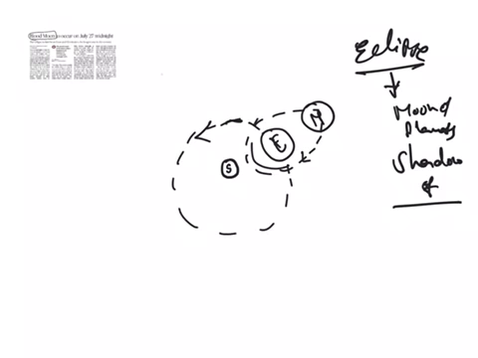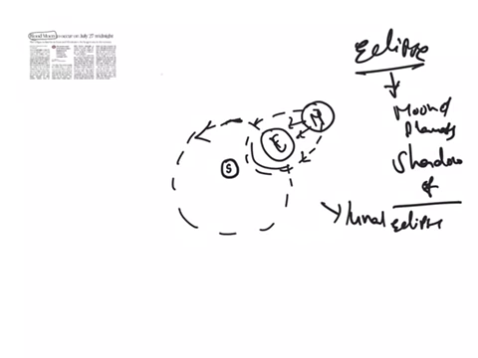Then sometimes the earth, between the sun and the moon, will block the sunlight that is being reflected by the moon. Then the moon will be under the shadow of the earth. This is called a lunar eclipse.